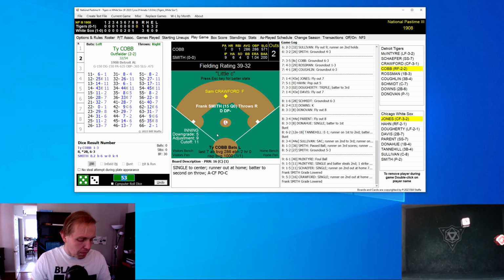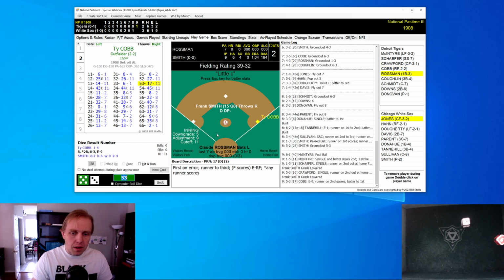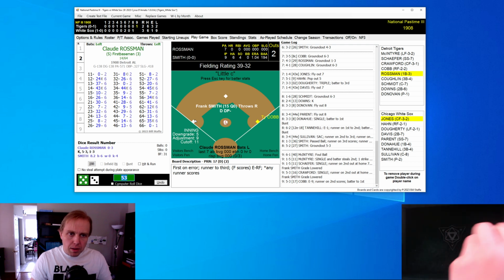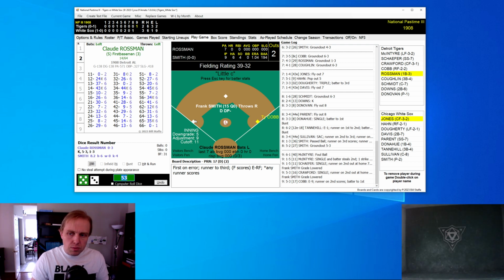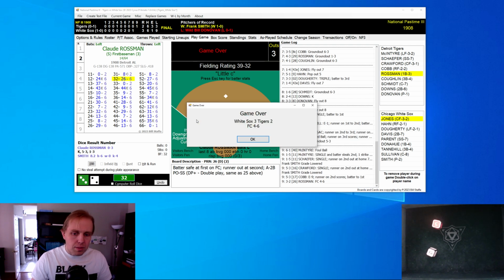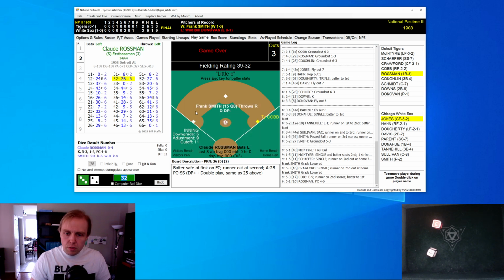And here comes Ty Cobb. And Ty Cobb manages to get on base on an error charged to Hahn there in right field. And so now Cobb, the runner on first, 2 outs, top of the 9th inning, 3-2 White Sox. Claude Rossman is up, and we'll see if the Tigers' luck continues. And nope, that's a little ground ball to second base, and Davis makes the quick play over to Parent, and that does it. Final score today, White Sox 3, Tigers 2.